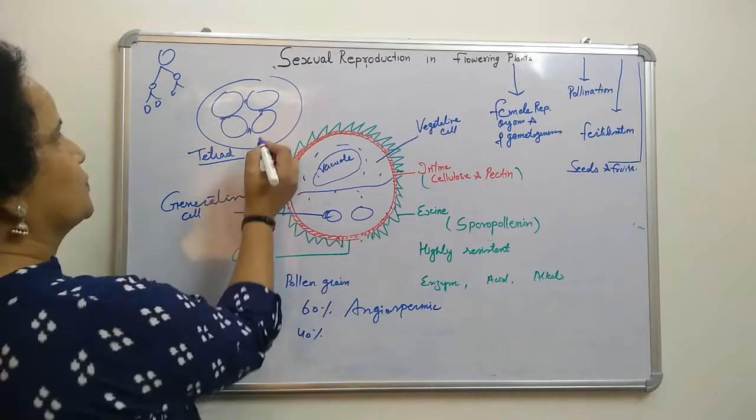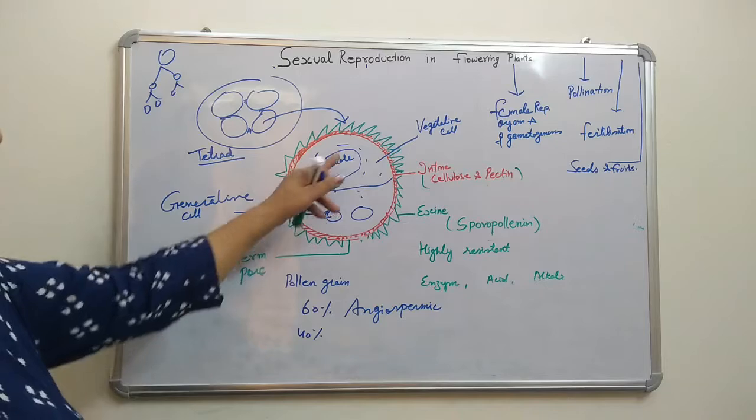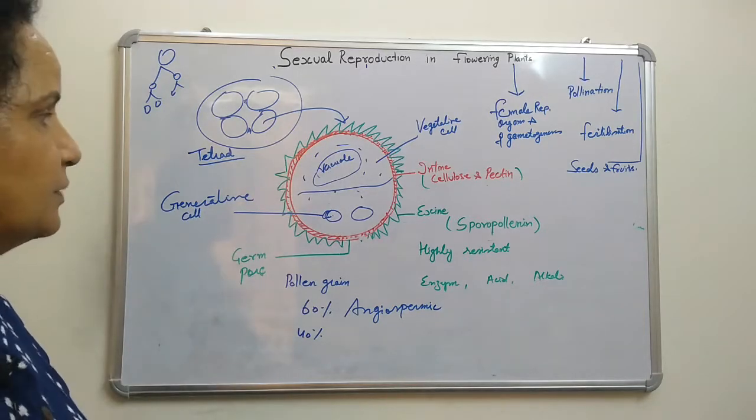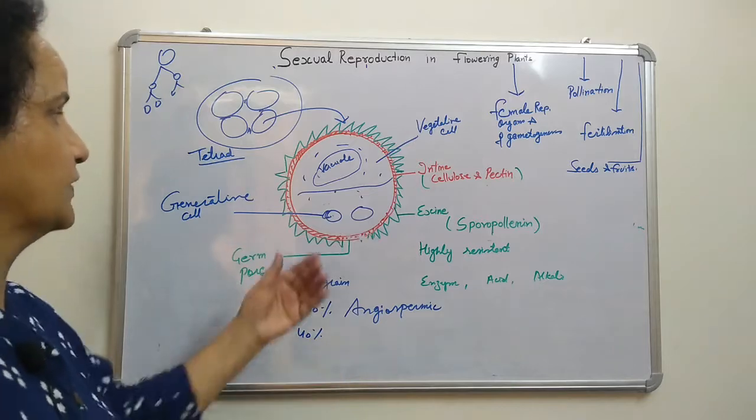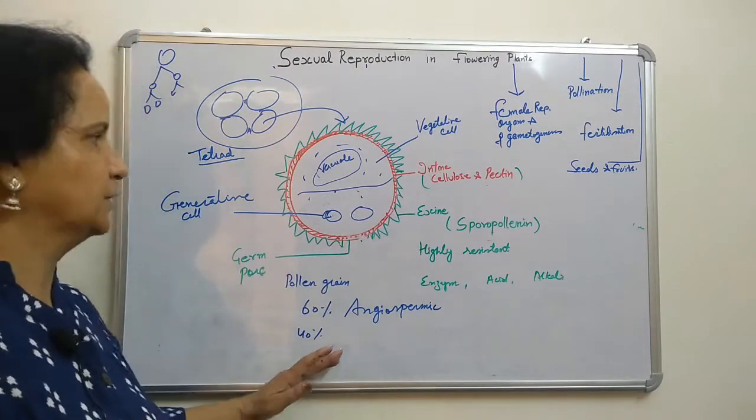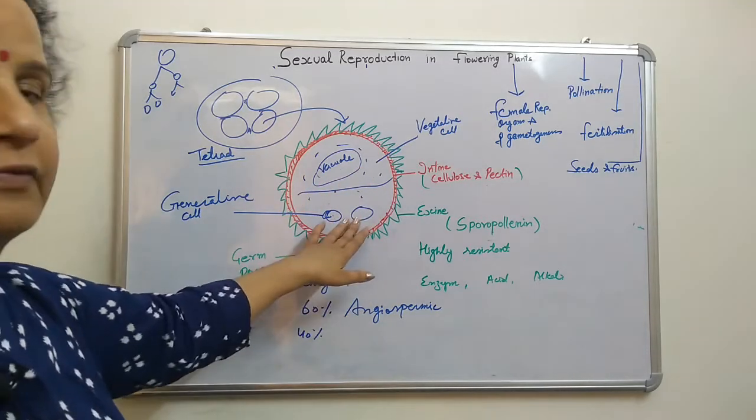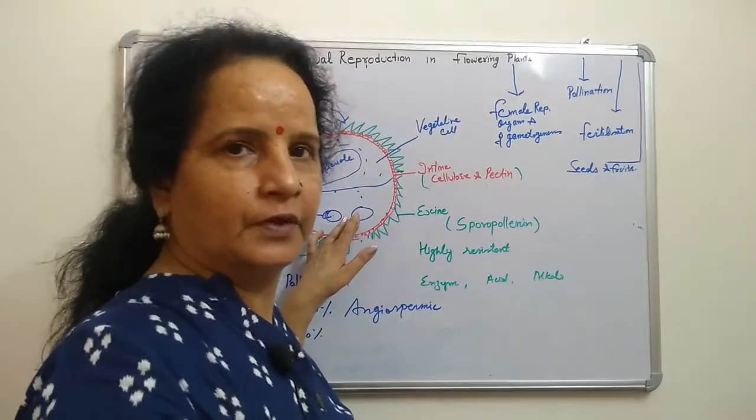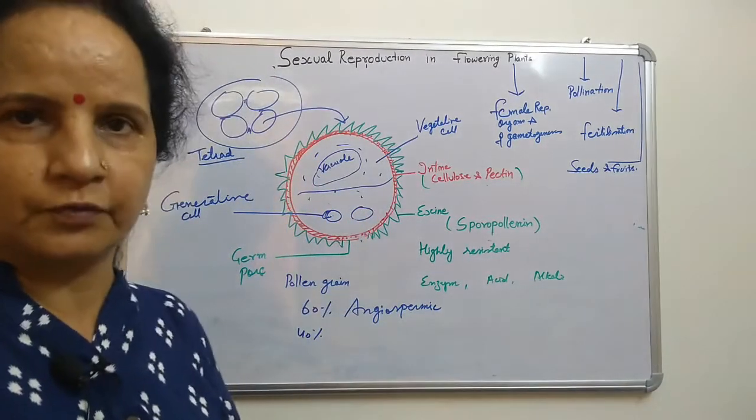Now slowly they will separate from each other, then it will be like this. So that is a male gametophyte. This pollen grain is called the male gametophyte. Two gametes are produced here in 40% of angiospermic plants. Otherwise the two cell stage is there, and the second gamete will form at the time of pollination. When they pollinate on the stigma, they will divide further by mitosis.